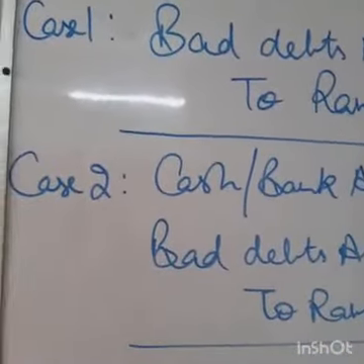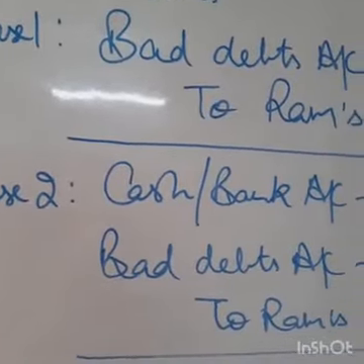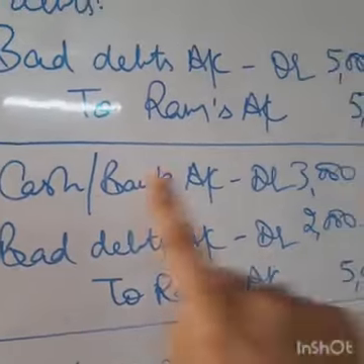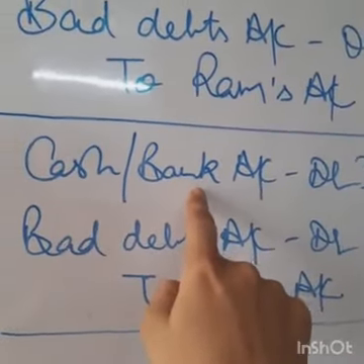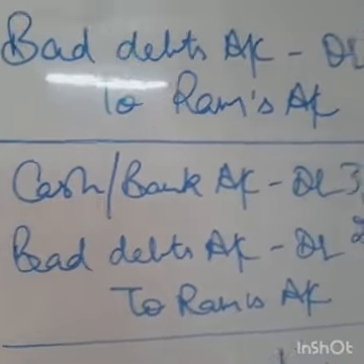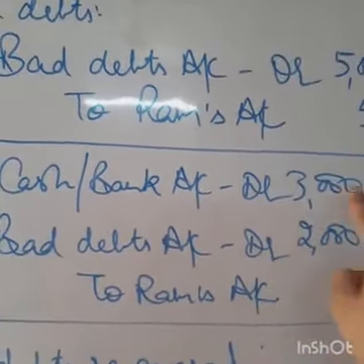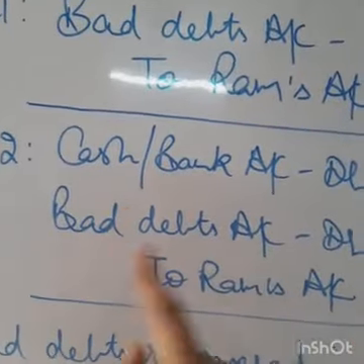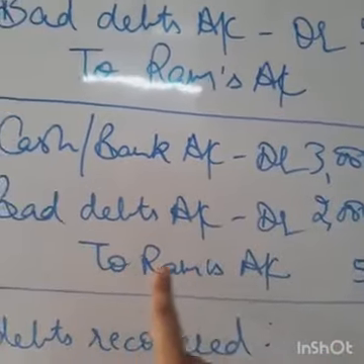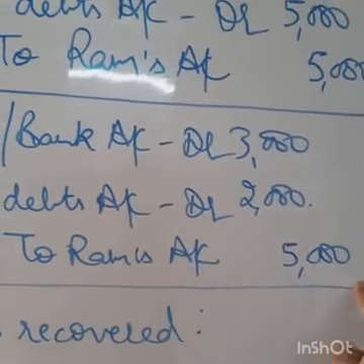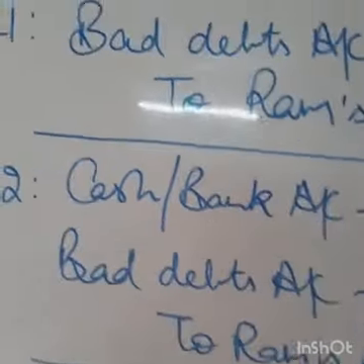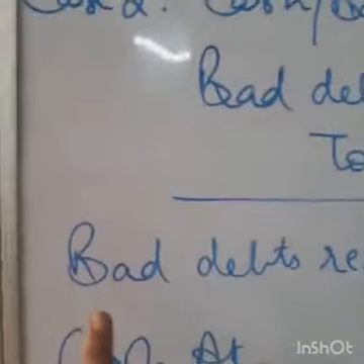Another case is when some amount is recovered from the debtor and some amount cannot be recovered. The amount which is recovered will come under the head either cash, or bank in case a cheque is received. So cash or bank account debited 3,000. Bad debts, the loss which cannot be recovered, rupees 2,000, to Ram's account with the full amount 5,000. His account stands cancelled. Now the next topic is bad debts recovered account.